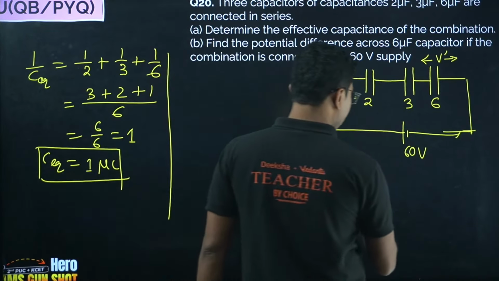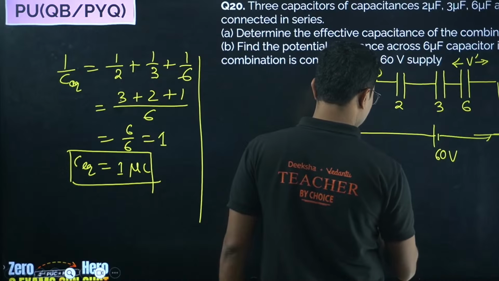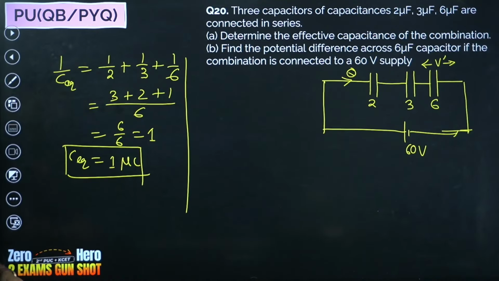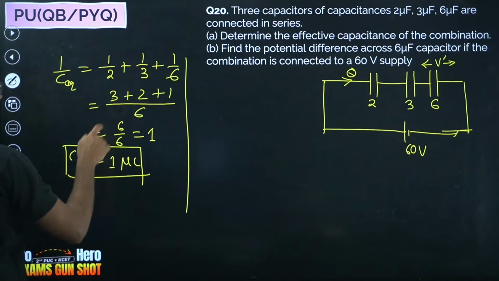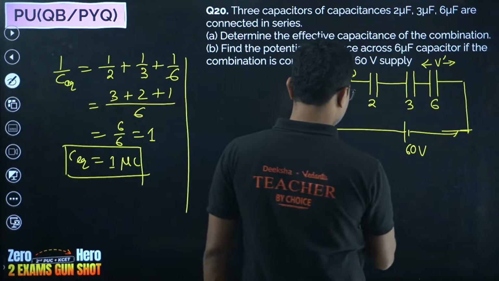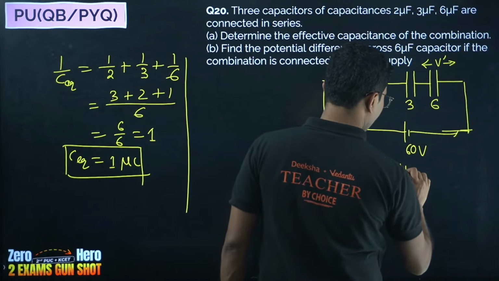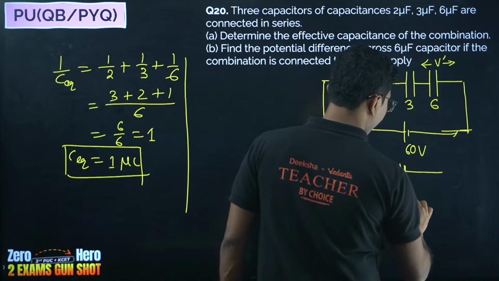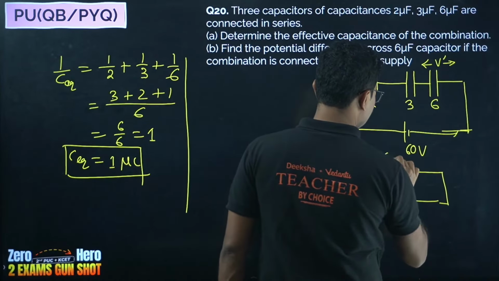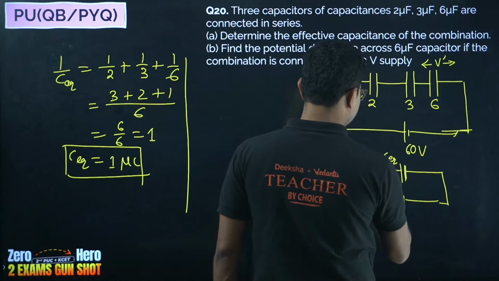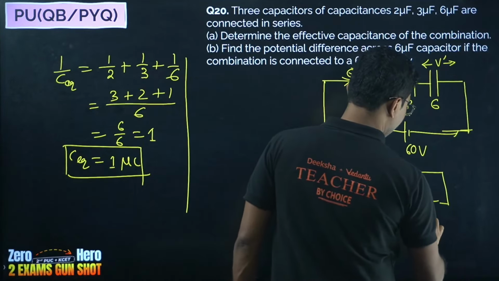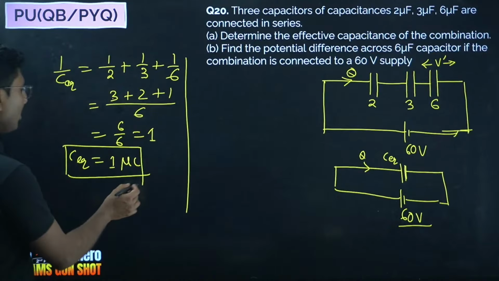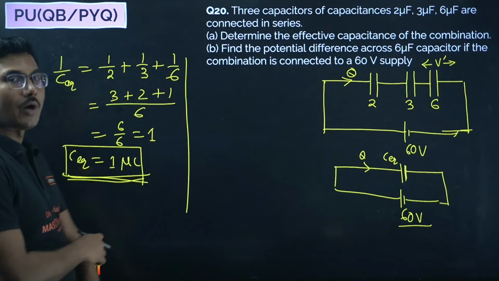Now if you consider the equivalent circuit, it should also have the same charge. Okay, so this is the C equivalent, this should also have the same charge. Charge should also be the same for the equivalent circuit which has a capacitance of 1 microfarad.